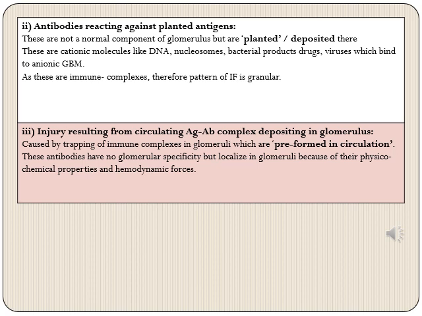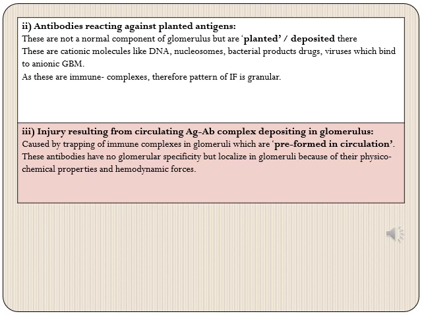depositing in glomerulus. So this is caused by trapping of immune complexes in glomeruli, which are pre-formed in circulation. So they have already formed in circulation, and these antibodies have no glomerular specificity. It's just that they localize in glomeruli because of certain physicochemical properties and hemodynamic forces. They just happen to be trapped in the glomeruli, the complexes having already formed. And because they are trapped in glomeruli, they cause injury at the site of their trapping, which is the glomerulus. So these are three different mechanisms of antibody mediated glomerular injury.